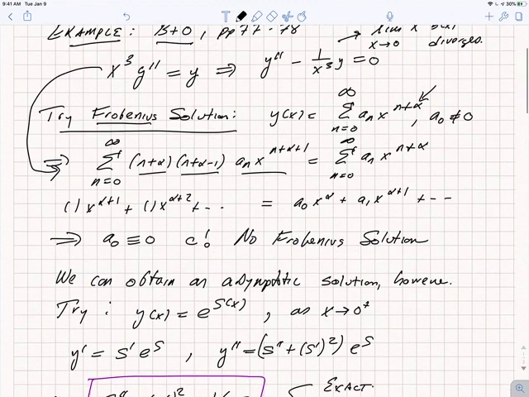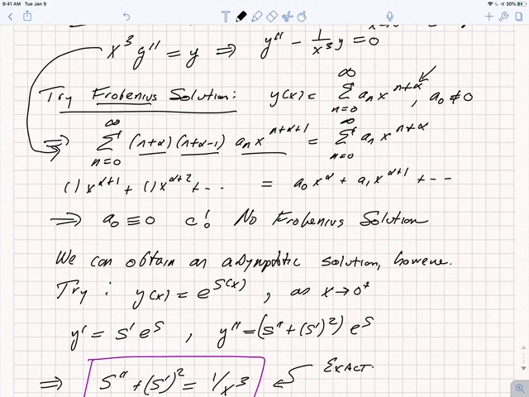And on the right-hand side, y, I just get the sum with n going from 0 to infinity of a_n x to the n plus alpha. Now, if you think about this for a minute, you see that we immediately have a problem, because on the right-hand side, the power series starts with the powers of x to the alpha. On the left-hand side, it starts with powers of x to the alpha plus 1. So immediately that tells us a0 equals 0. But actually, given the form that we started with, we can shift the expansion by changing what we mean by alpha. So this only is meaningful if a0 is not equal to 0. So this is a contradiction. There is no solution of this form.